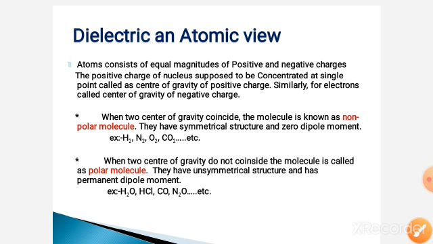Now, when the center of positive and center of negative coincide, then that molecule is known as a non-polar molecule, which has a symmetrical structure and zero dipole moment. Examples are H2, N2, O2 and carbon dioxide, etc. When the two centers of gravity, that is center of positive and center of negative, do not coincide and are separated by a distance, then they have permanent dipole moments. Such molecules are said to be polar molecules. Examples: H2O, HCl, carbon monoxide, N2O, etc.